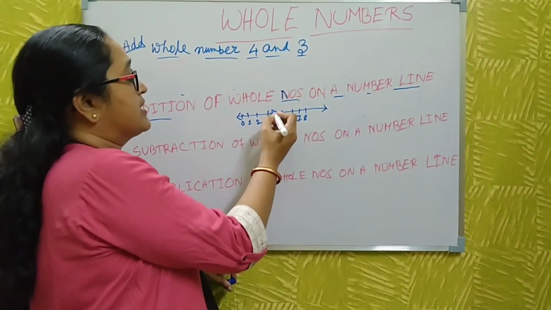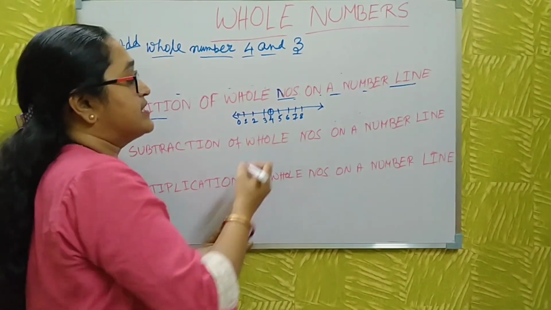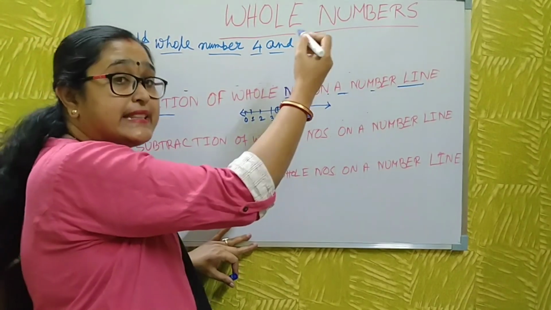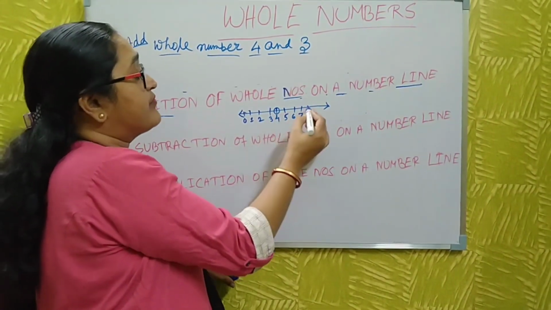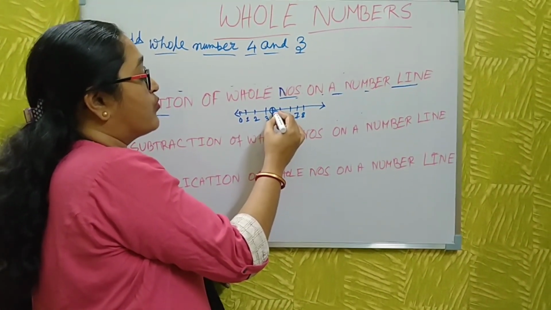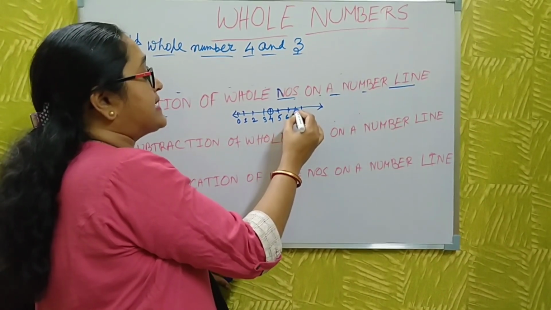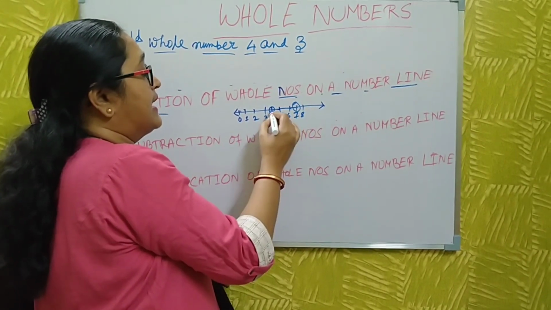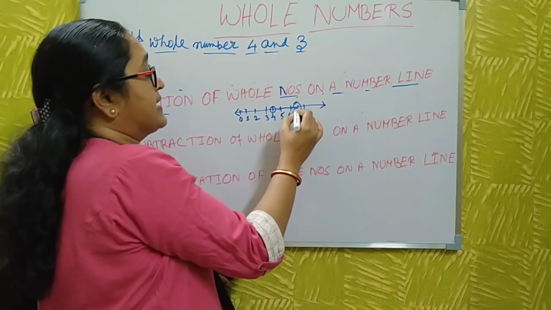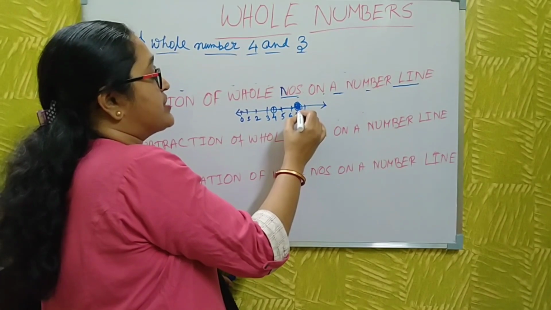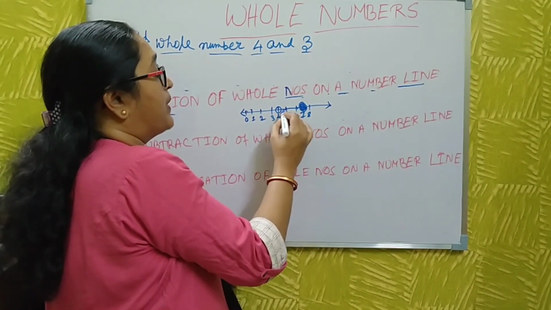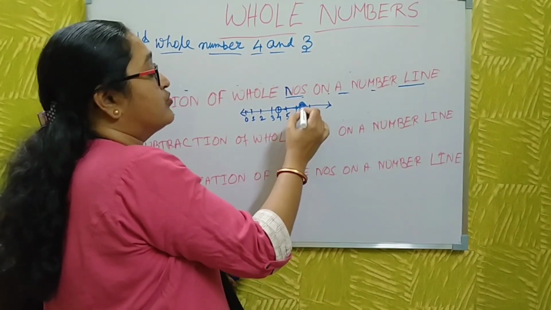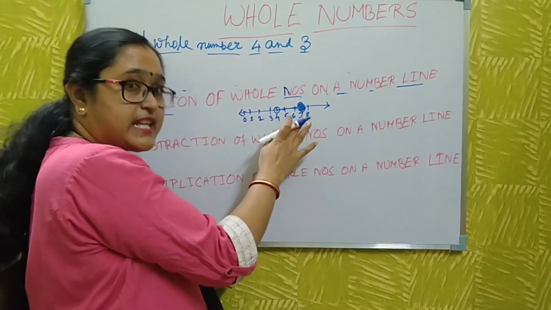Where is 4? Just mark it here. This is 4. And then 4 with 3. Then 3 places: here 1, 2 and 3. Then you add 4 with 3. Here is 4, then you go 3 places, and you go to 7.